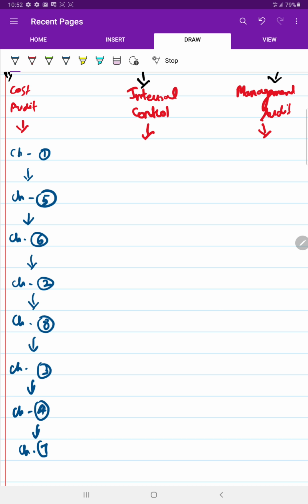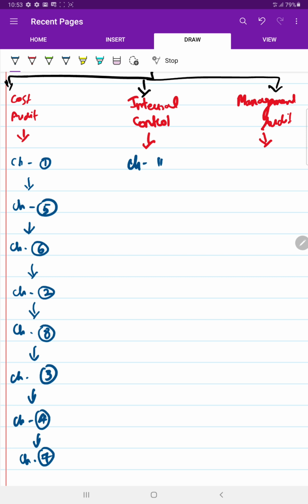I will repeat again. First you should start with chapter 1. After chapter 1, chapter 5, chapter 6, chapter 2, chapter 8, chapter 3, chapter 4 and chapter 7. In the same way, internal control has only one chapter, chapter number 11. Management audit has 2 chapters. First go with chapter 9 and then chapter 10. So this should be the flow of study.